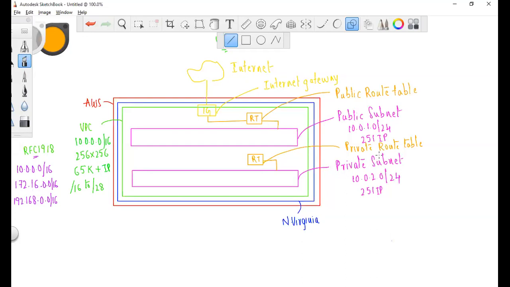Okay, so now we will see the use case behind it: why I should make a subnet public and why I should make a subnet private. Very simple. Let's say you have an application, a Facebook application, very well known. You are accessing the application, obviously almost every day. Are you able to access the database of the Facebook application? Obviously, the answer is no. You're not accessing the database directly. You're accessing the data in the database through the application.